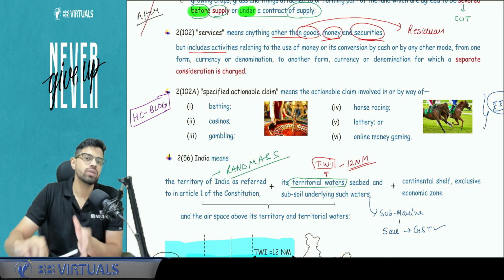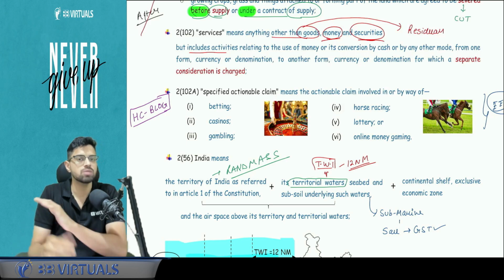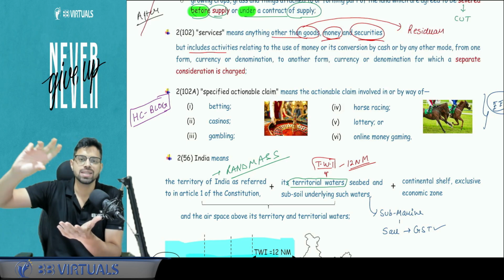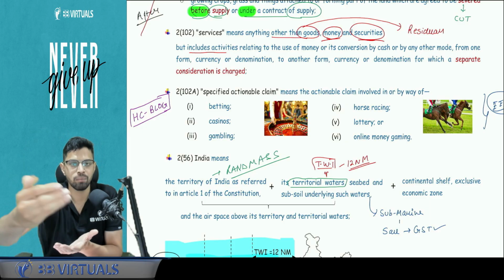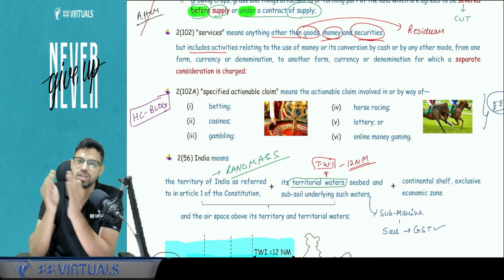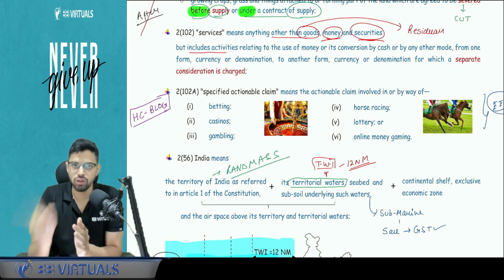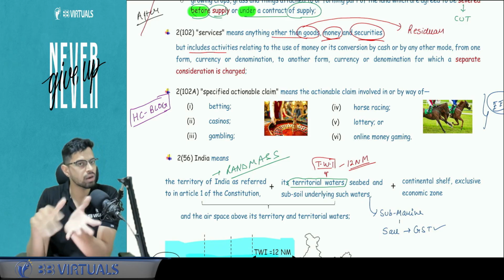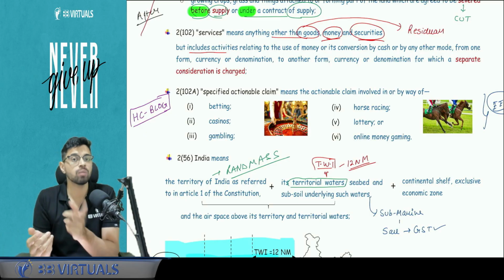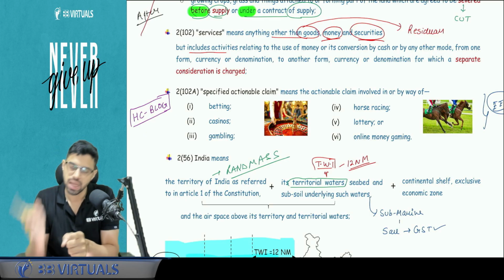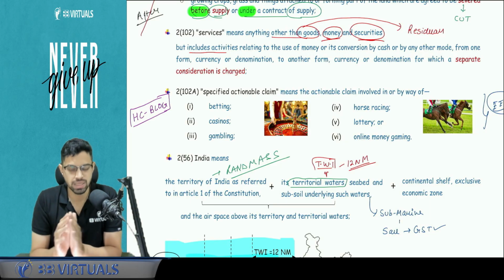Sir, what about the activities with respect to securities and activities with respect to money? For example, changing the form or denomination of money. Let's say I am giving you 2000 rupee notes and I am taking 100 rupee notes, for which I am charging a consideration. Any activity for which consideration is separately charged will form a service, and there GST will be applicable. For example, securities are outside the scope of GST. But what about brokerage? Brokerage is a separate activity for which consideration is charged, so GST is very much applicable. I hope this is clear.